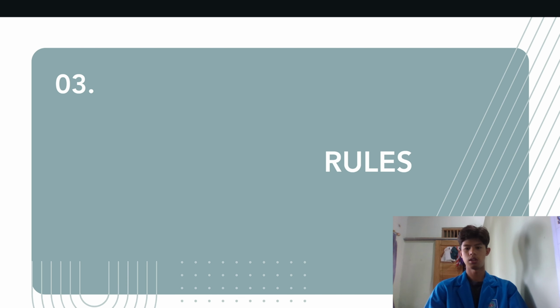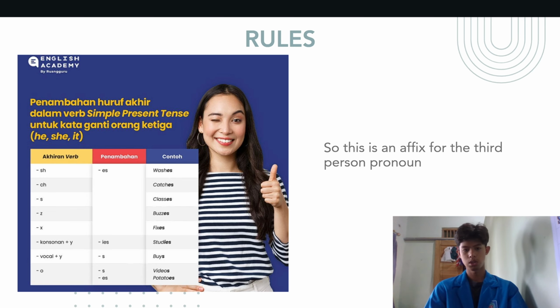And we come to the table of contents number three, which is rules. We can see here a picture where when a word ends with sh, ch, s, z or x, it is enough to add the suffix es. For example, wash becomes washes, catch becomes catches, class becomes classes, bus becomes buses, and fix becomes fixes.